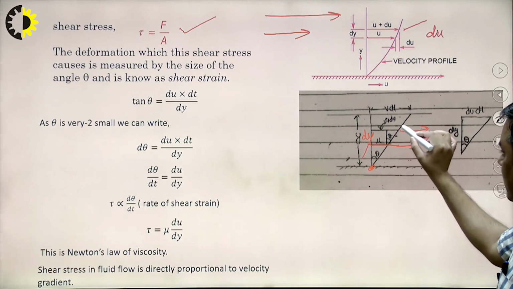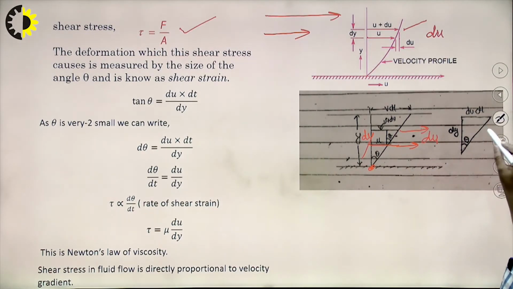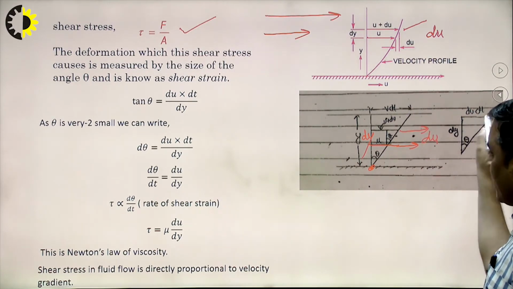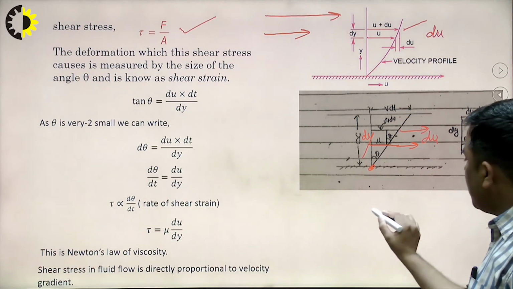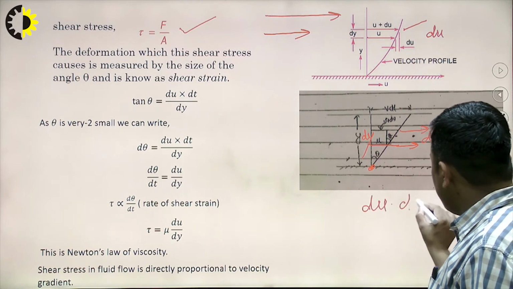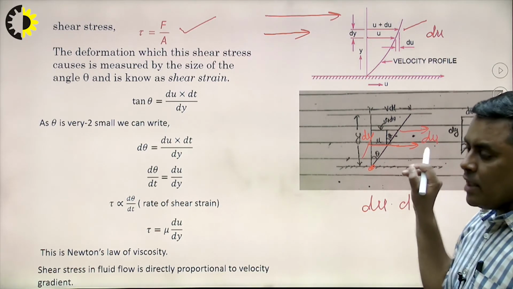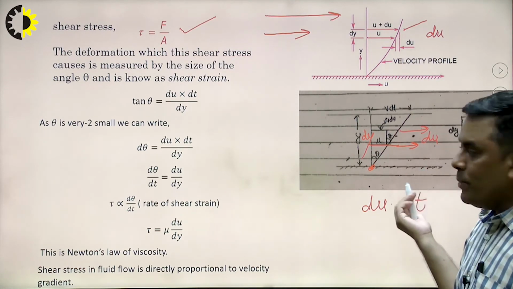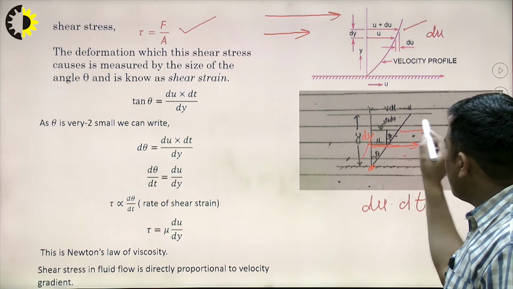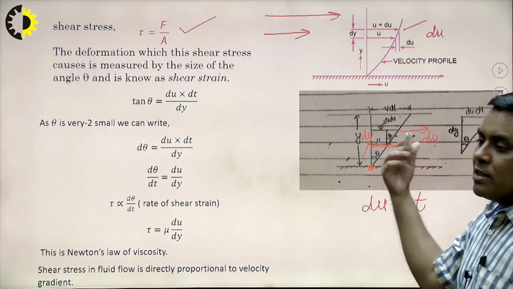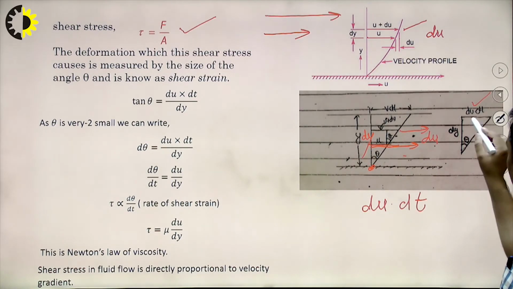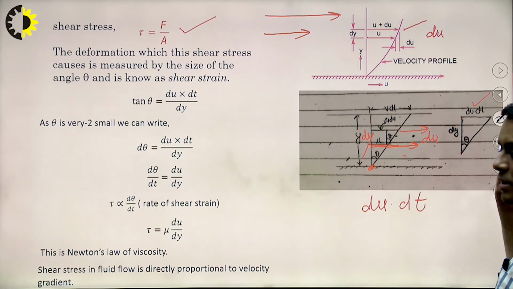If I consider this as a triangle, in a very small time dt, the upper layer moves an additional distance du into dt. Obviously this layer moves with velocity u and the other with u plus du, so the extra distance it covers is du into dt. That's what I have written here, and the distance between these two layers is dy, and it causes the shear deformation theta.